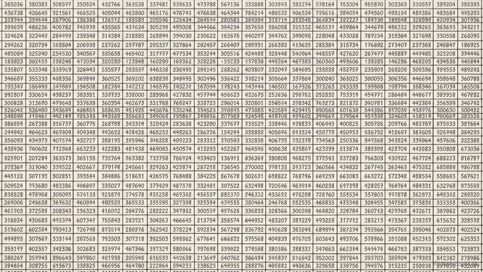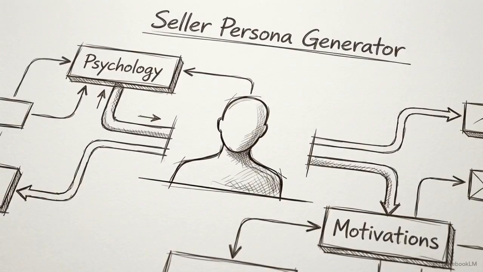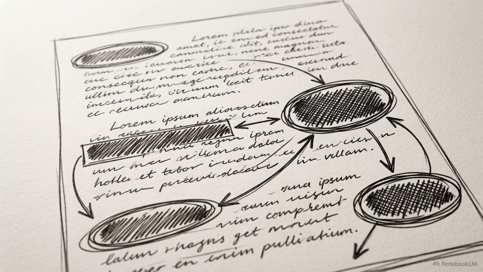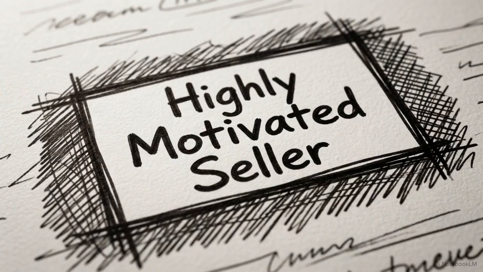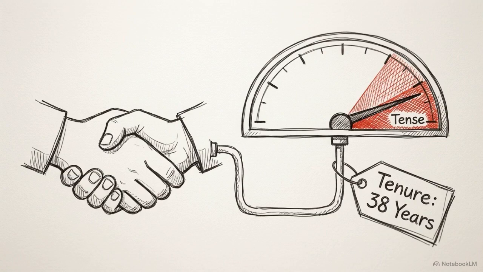Static data analysis only looks backward. The system's predictive power comes from shifting its focus to simulating human counterparty behavior. The architecture scans the raw deal file to extract subtle metadata. It isolates the specific language used in the listing, the relationship dynamics with the broker, and the business's total tenure.